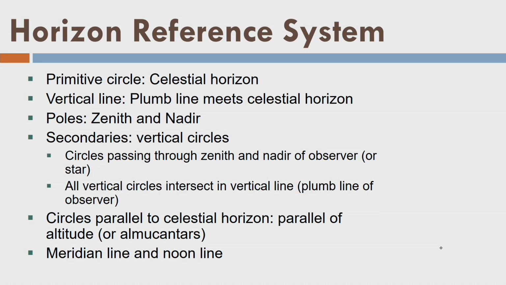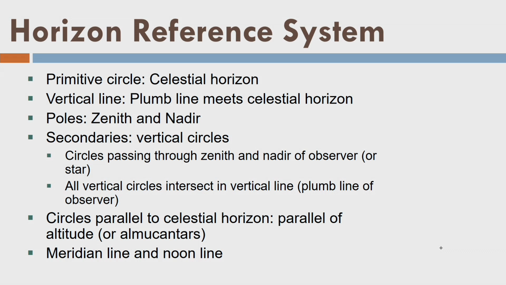Okay. So, the primitive circle is my celestial horizon. Remember, the celestial horizon is different from the celestial equator, and the celestial horizon depends on the observer's position. So, as the observer's position changes, the celestial horizon will change, but the equator is not going to change. The vertical line, as we know, the plumb line, meets the celestial horizon. Then we have poles. With respect to the celestial horizon, I have two poles, zenith and nadir, because they are lying on the vertical line which is perpendicular to the celestial horizon.